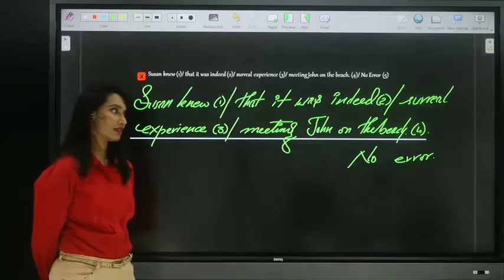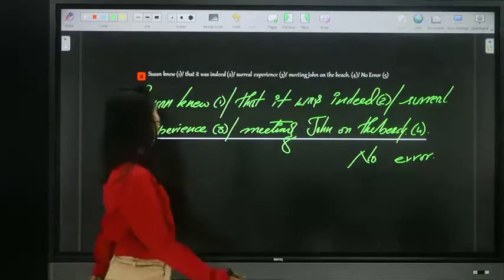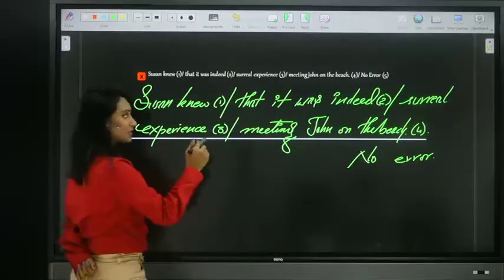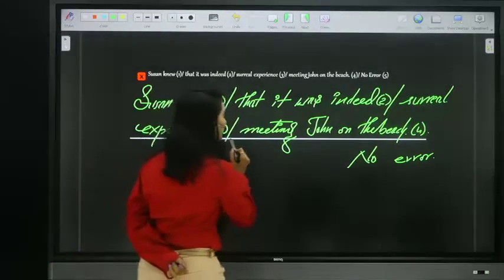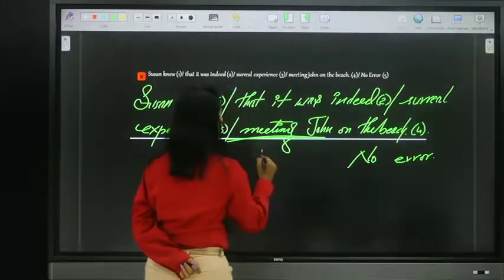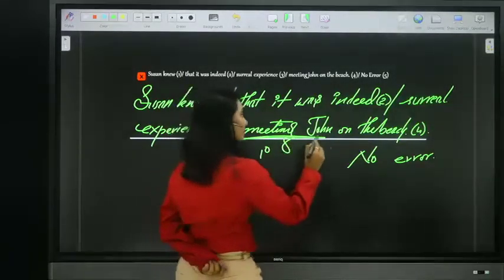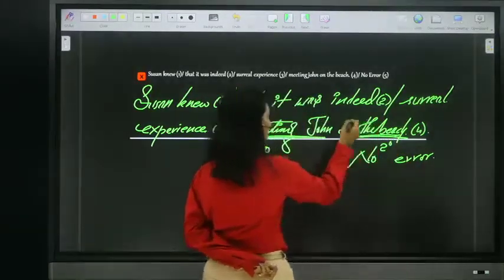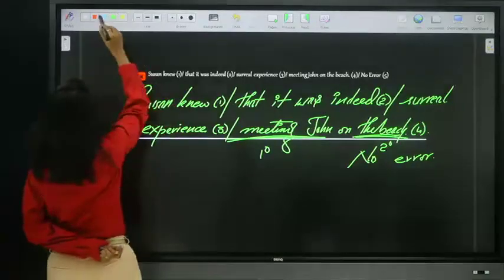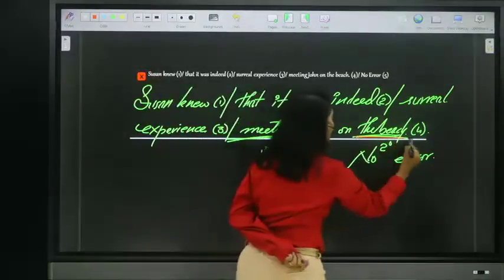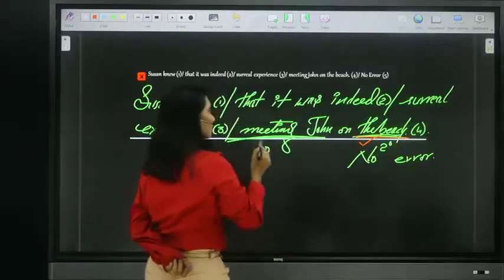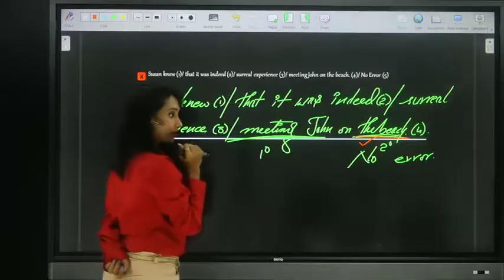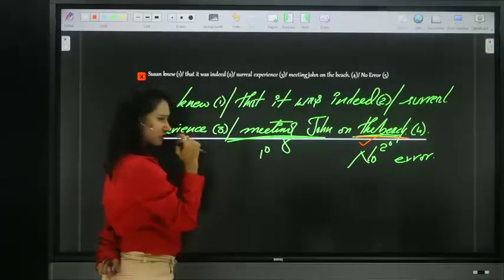Angela is correct. See here: meeting John is the primary purpose, on the beach is a secondary purpose. When used in a secondary purpose, we can use the definite article "the." So here it is correct. But the answer is not the meeting, because meeting is a primary purpose.